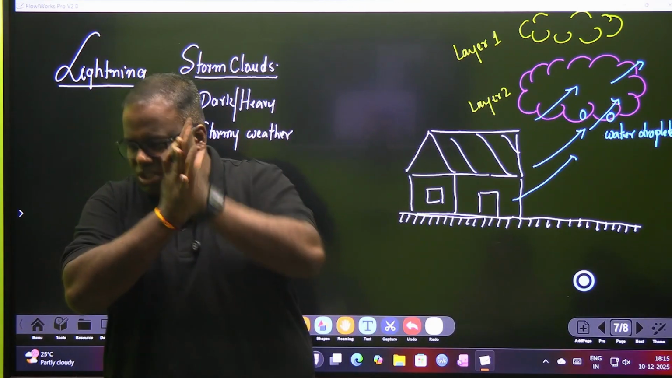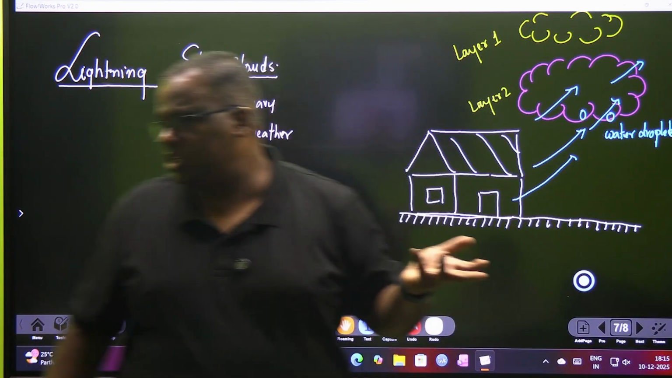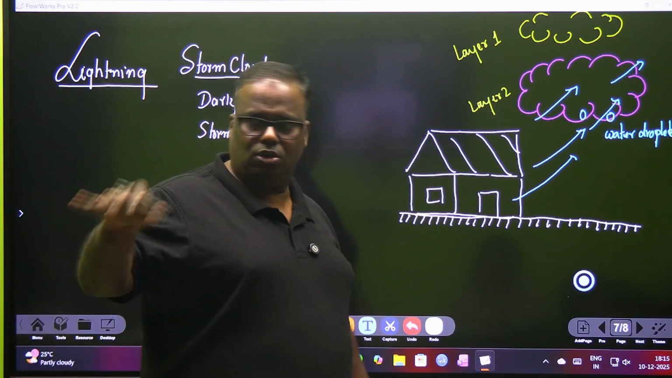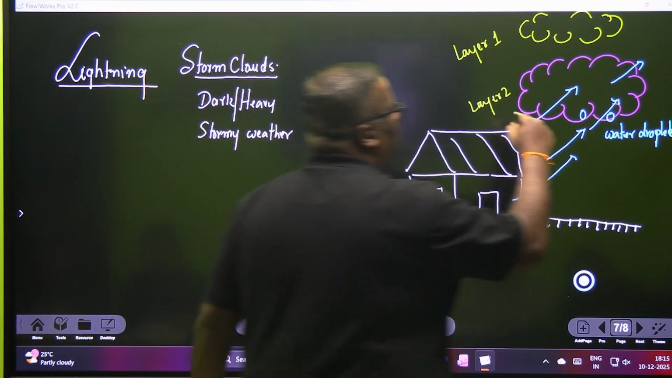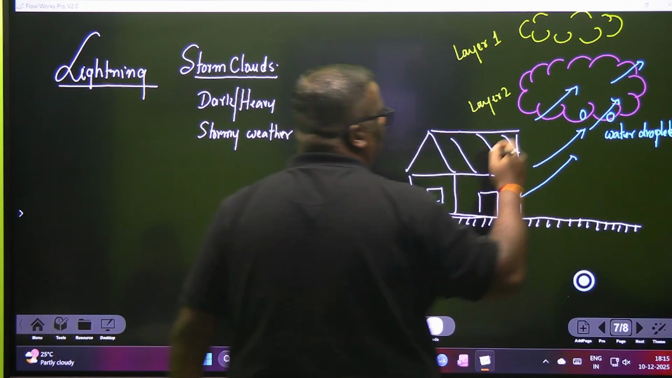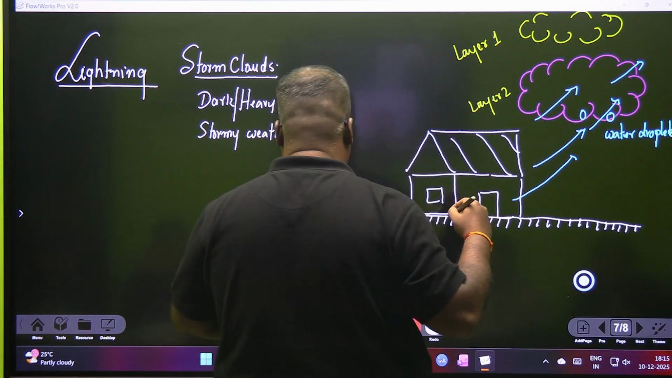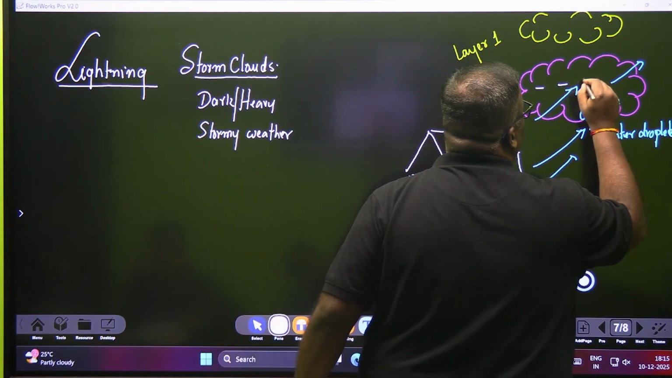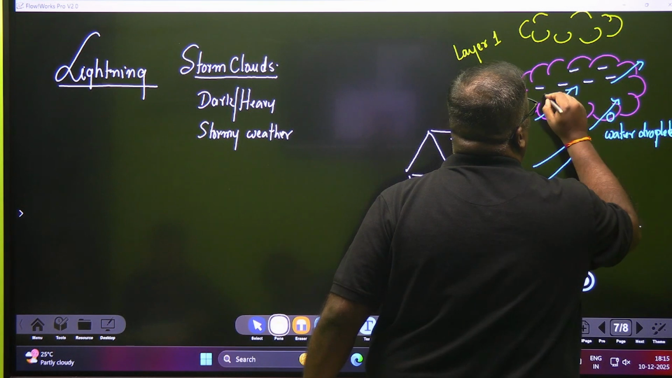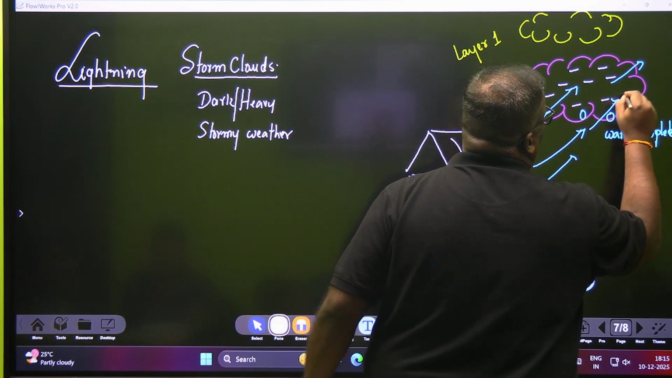Brushing matlab what? Charge ka adan pradan. Now this is a concept which is taken, that the bottom portion, the bottom cloud in this process starts acquiring negative charge. This is not at your level.